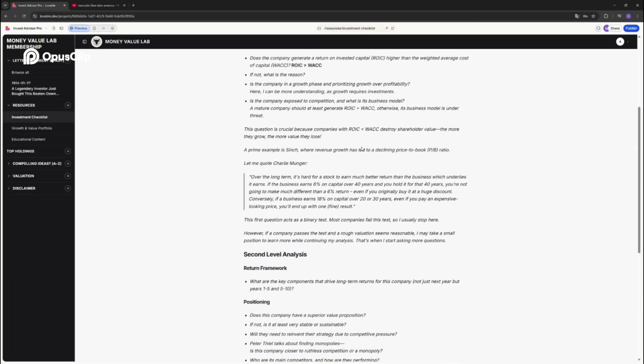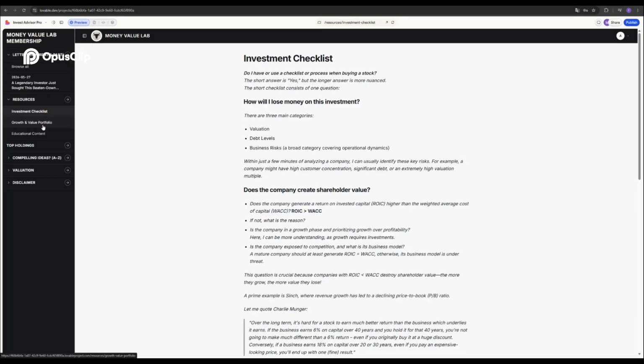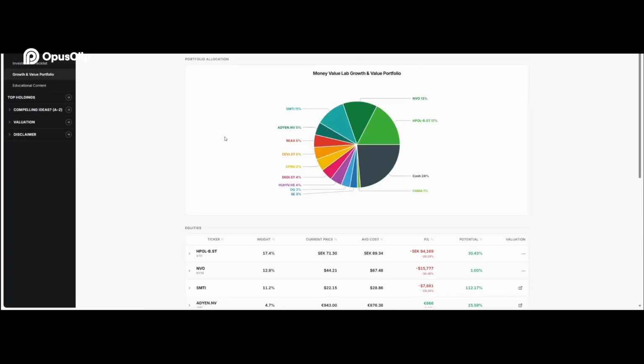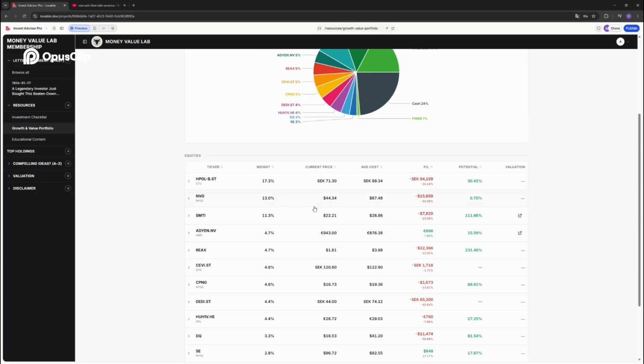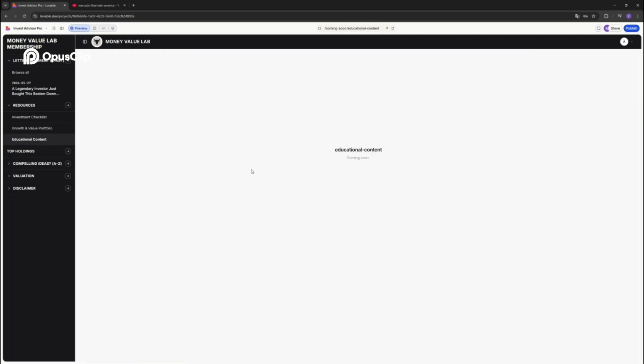Then you have resources to the left. Here is my investment checklist. This is what I look at and analyze in each company before I make a decision to buy or to pass that opportunity. Here in growth and value portfolio, you have my portfolio and all of my holdings. Then educational content. Here I will be publishing educational videos because I know that some of you members have requested that you want to learn about valuation, and this is on my to-do list, so it's coming.